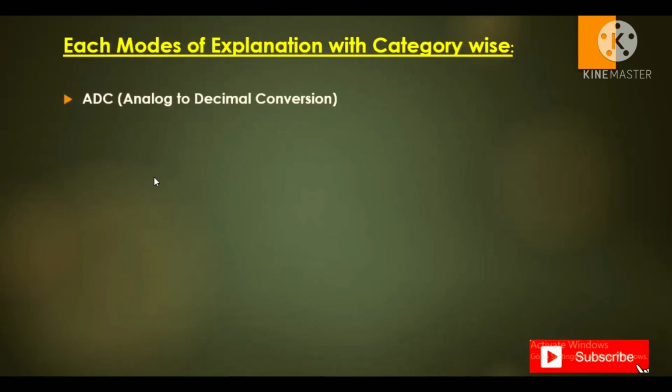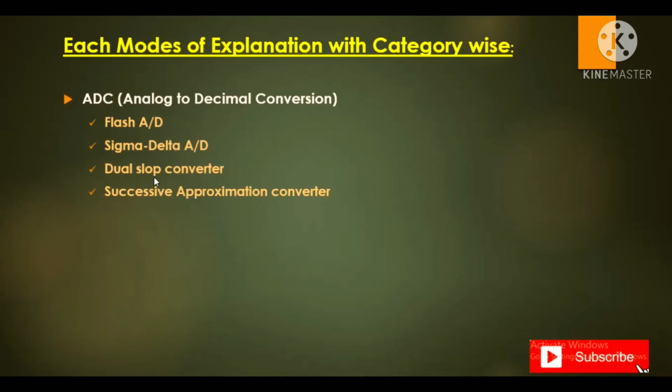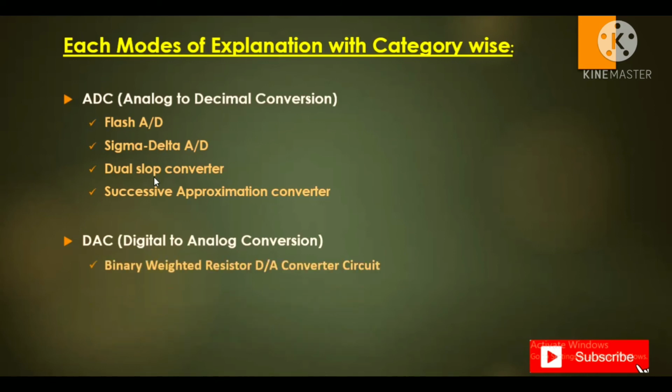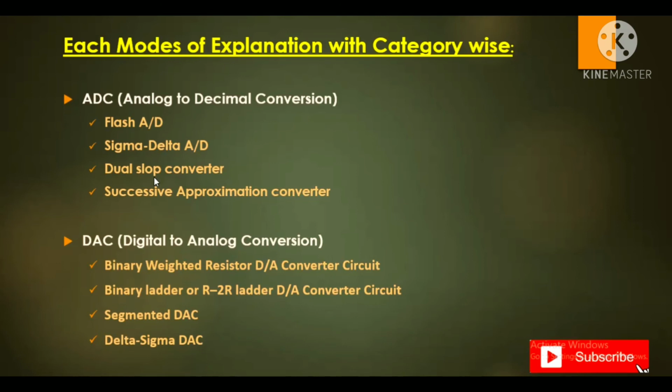Next one, ADC. ADC also has modes: flash type ADC, sigma delta ADC, dual slope converter, and successive approximation converter. And next DAC, digital to analog conversion. In this also we have different modes: binary weighted resistor DAC converter circuit, binary ladder or R2R ladder digital to analog converter circuit, segmented DAC, and delta sigma DAC. These are the modes in DAC.